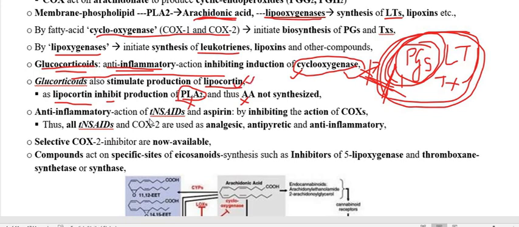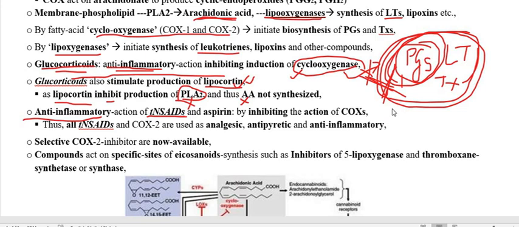Also there are many drugs that are non-steroidal in nature, and we call them NSAIDs, which stands for non-steroidal anti-inflammatory drugs. The T in tNSAID means traditional. Traditional non-steroidal anti-inflammatory drugs include aspirin and ibuprofen. These are all used as anti-inflammatory agents, as well as analgesics and antipyretics.